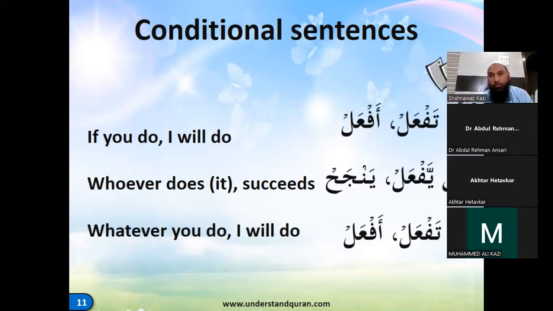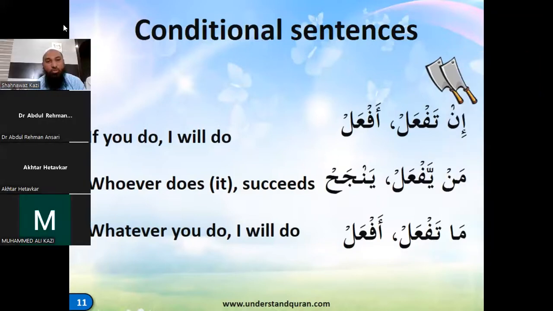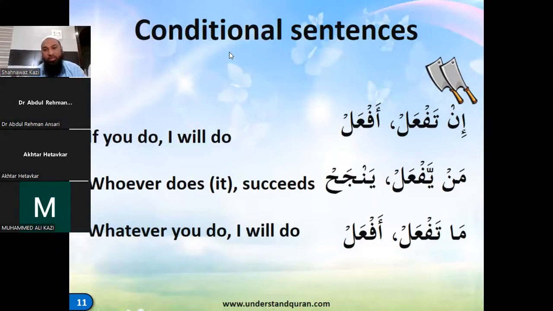So we have the choppers working. Now, if you see, there are 2 choppers that you are seeing. Now, these 2 choppers are for the conditional sentences because 2 words will get affected with it, right? So if we have in, then with a conditional sentence in, if, followed by a verb in the present tense, it will get a sukun, right?